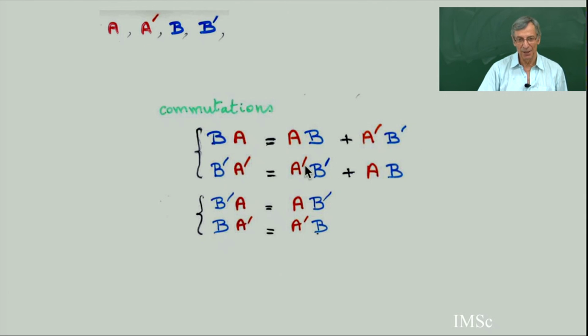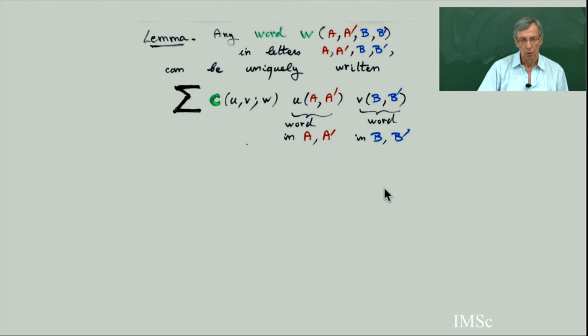Here, this was 0, and A prime, B prime were exactly, in fact, the identity operator. So this is a special case with permutations. You delete this, you put a 1 here. So A prime was the identity, B prime is the identity. And so I claim a lemma, an analog of normal ordering.